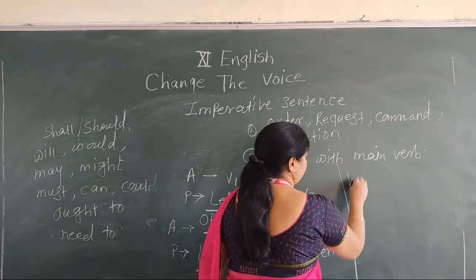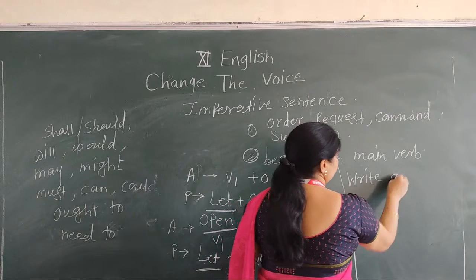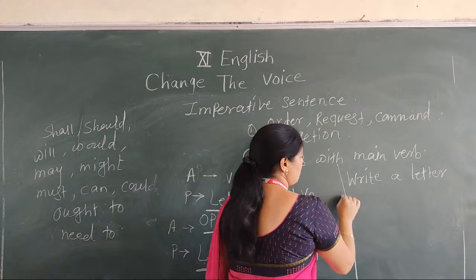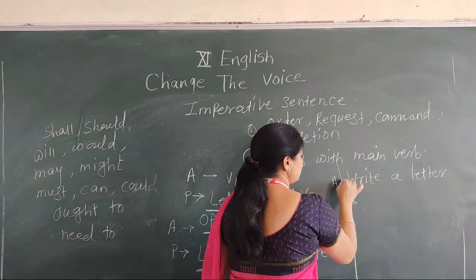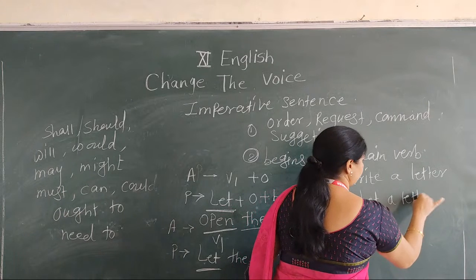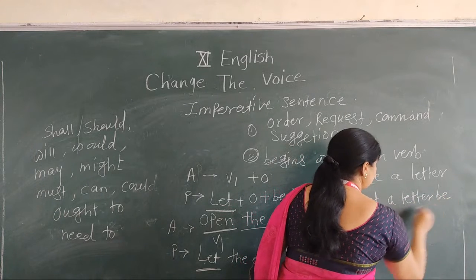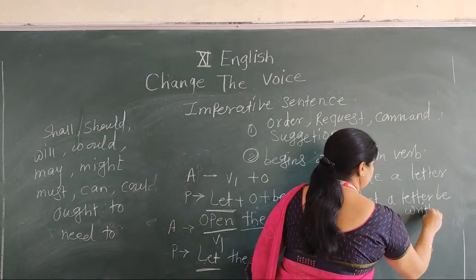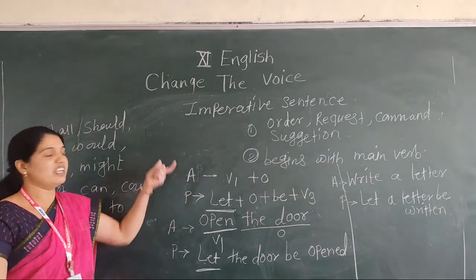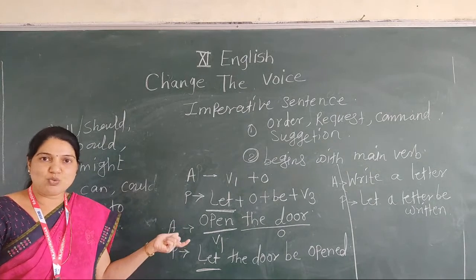Now the next example. Write a letter. It's an imperative sentence and our passive structure is let a letter be written. We do not write a subject at the time of converting it into passive voice. Why?